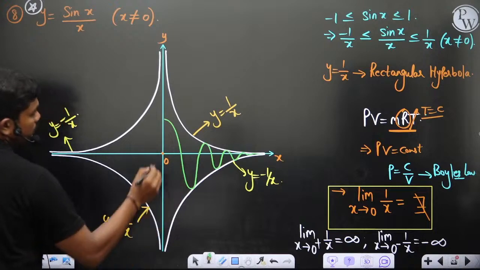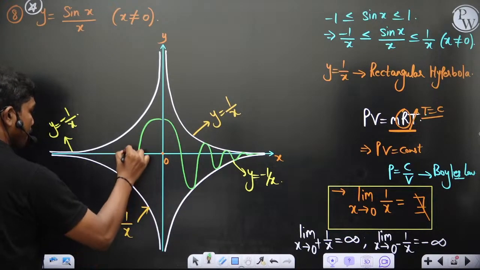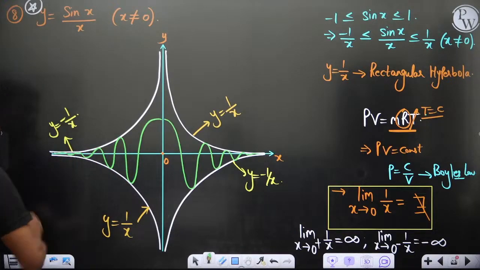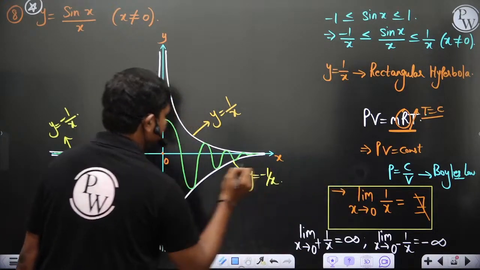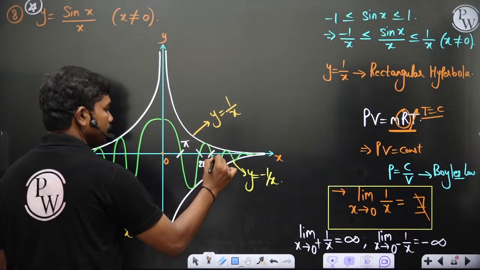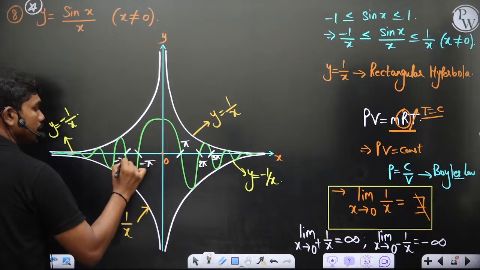It dies down similarly. This value is pi, and this is 2 pi, 3 pi, and so on. Similarly, this is minus pi, minus 2 pi, and so on.